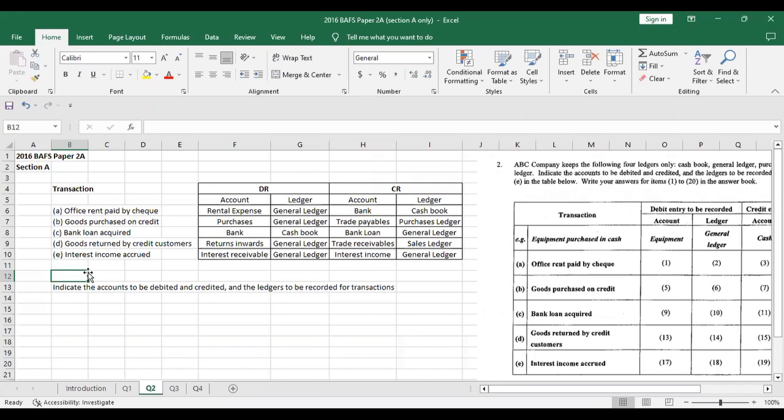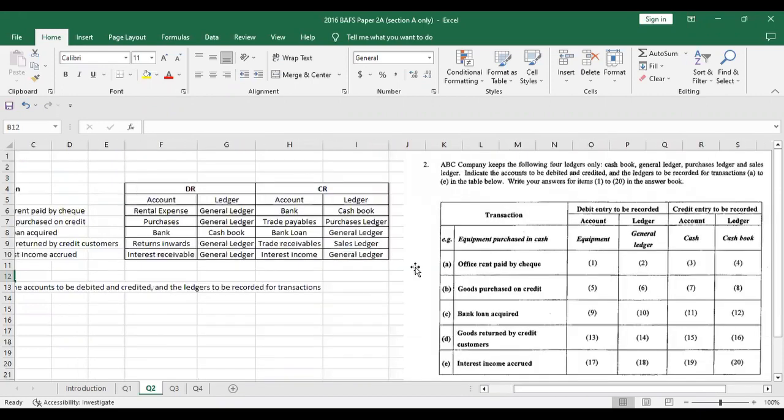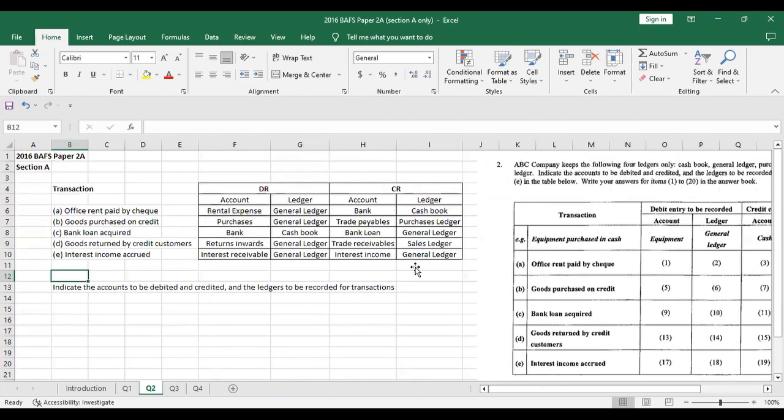Last transaction, which is interest income accrued. Interest income is accrued, so it's not received yet. It is yet to be received. That's the meaning of the word accrued, right? So that's why we debit interest receivable, ledger impacted would be the general ledger, and credit interest income, and again, the ledger impacted is the general ledger. Right. So that's question 2, not very difficult, and it's worth about 5 marks here.